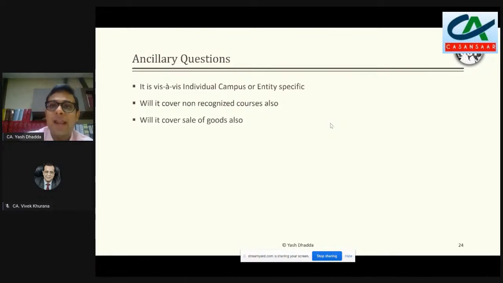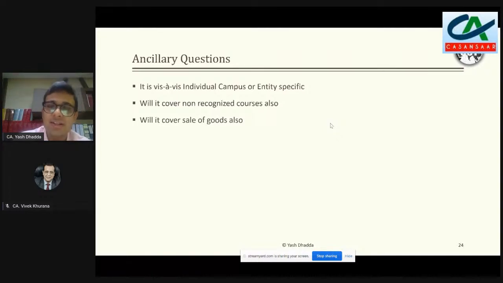The answer, again, the practical answer would be that it has to be looked at qua institution, but not as a trust as a whole. And just because 5 institutions are providing exempted services and 2 are providing taxable services, you should not say that all 7 are into exempted, or all 7 can be classified as educational institutions, but 5 should be classified as educational institutions and 2 should not be classified as educational institutions.